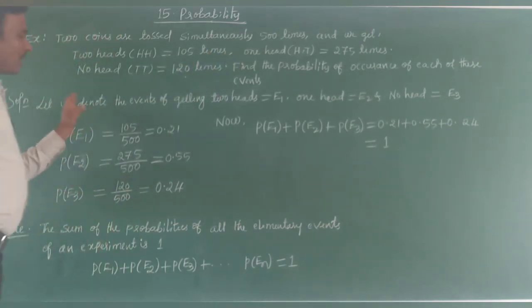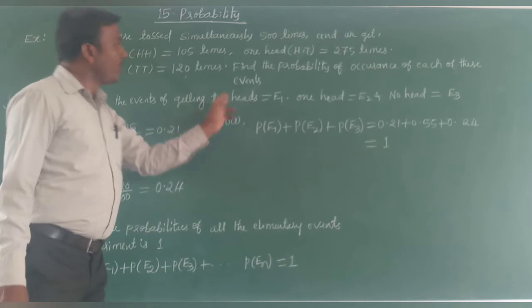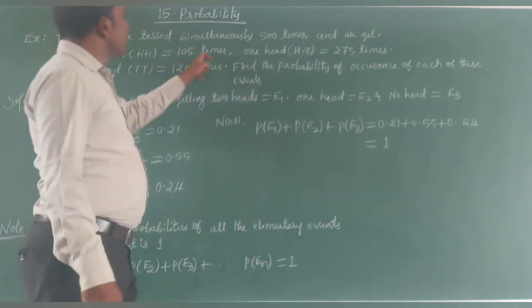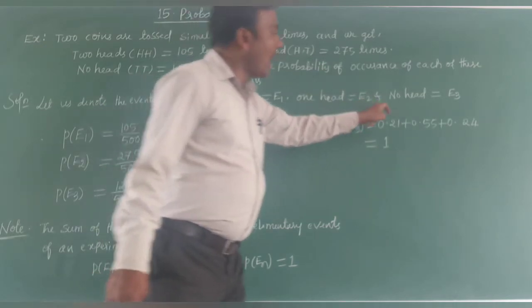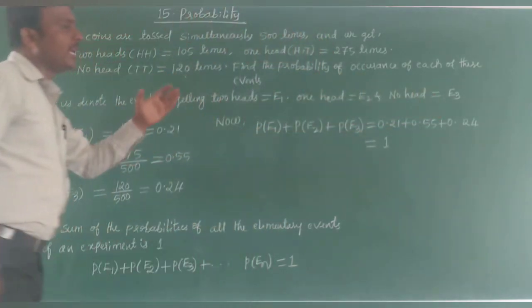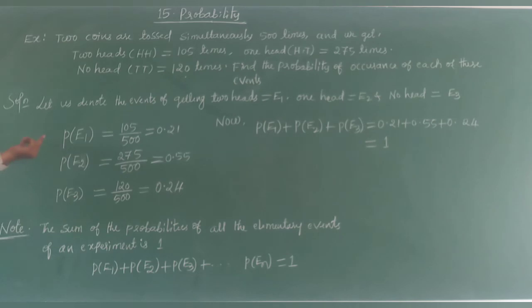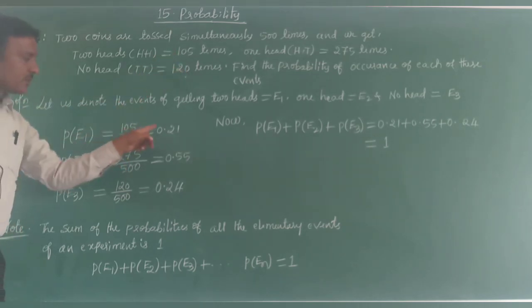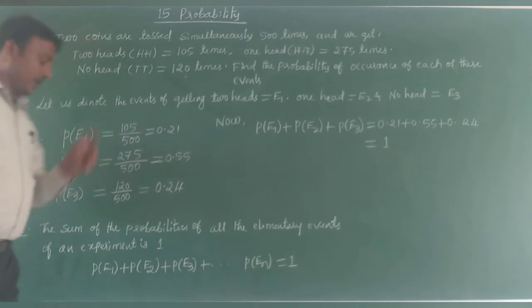Let us denote the events: getting two heads be E1, one head, E2, and no head, E3. E1, E2, E3, you have to consider capitals. Therefore, probability of getting E1, means two heads, is equal to number of favorable outcomes, 105, divided by total number of outcomes, 500. Simply we will get 0.21.